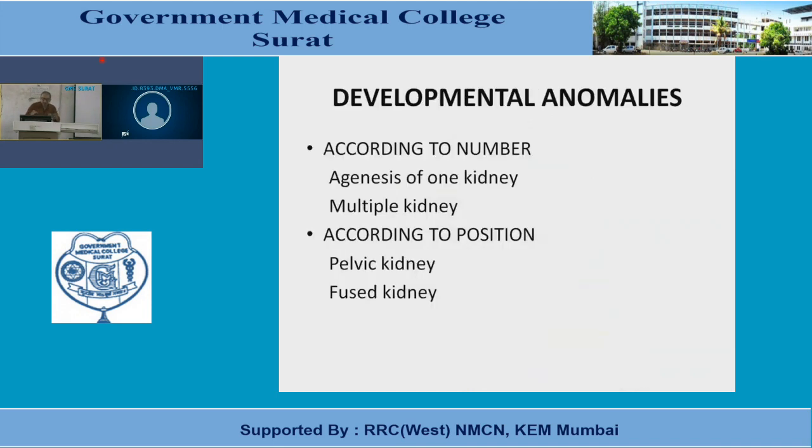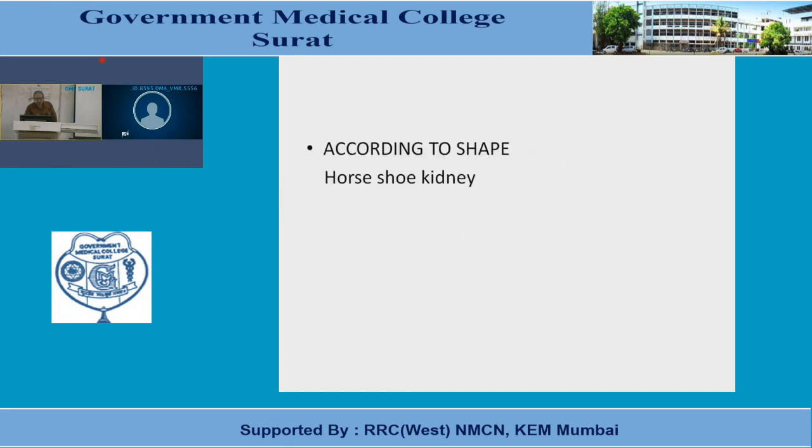So let's have a recall about these anomalies. First, anomaly in the number. It may be agenesis over one side, it may be a multiple kidney over one side, or both the sides. According to position, it's an ectopic kidney, it may be pelvic in position, it may be fused on the one side, or maybe other position. It may partially fail to ascend, and that may come to lie in the iliac fossa also. Next, according to shape, it's a horseshoe shaped kidney, or it may be a discoid kidney. Both the kidneys get fused. So it's a discoid kidney.